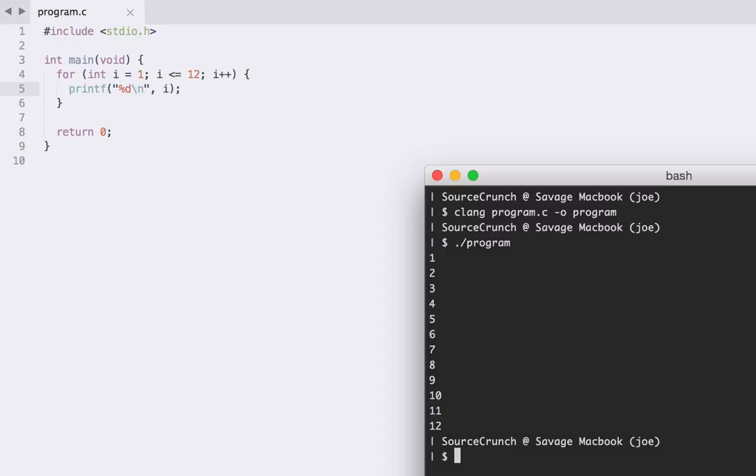Because for every number here from 1 to 12, we actually also want to deal with another set of numbers from 1 to 12 to do all the multiplications. So we want to have 1 times 1, 1 times 2, 1 times 3, and so on. But we also want to have 2 times 1, 2 times 2, 2 times 3, and so on. And you might be able to see how this relates to a nested loop.